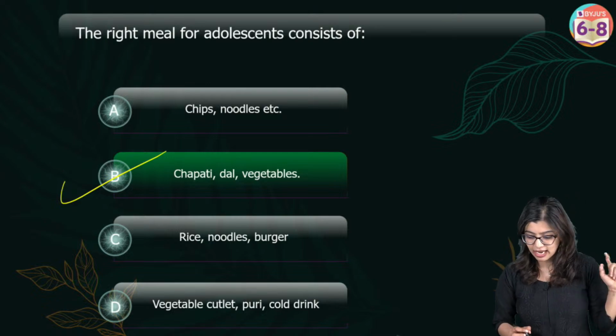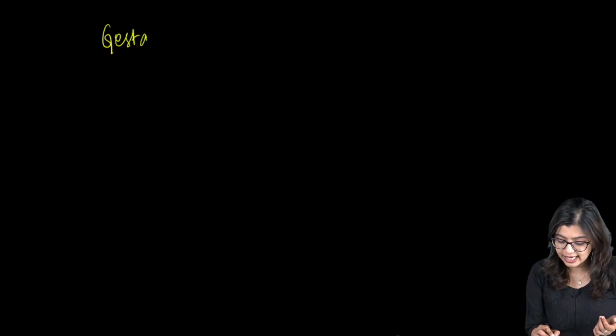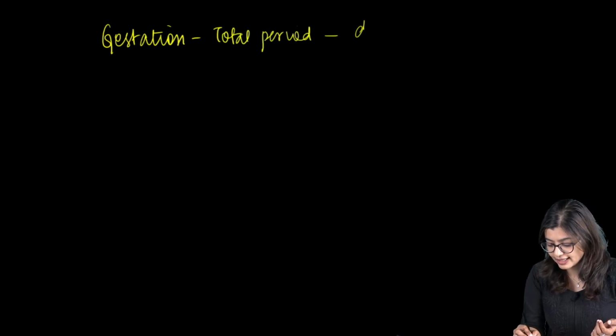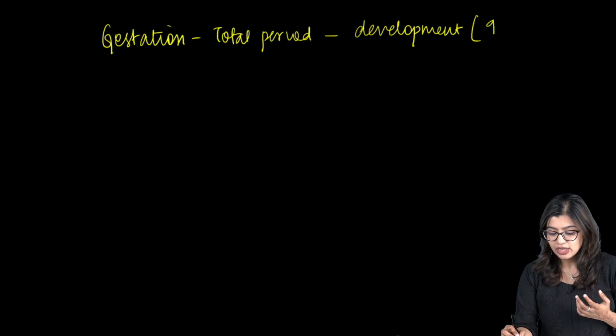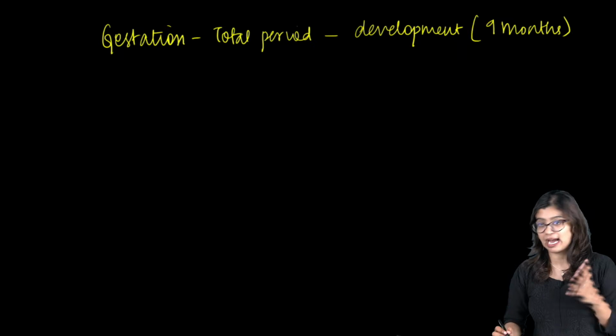But before that, quickly, we have direct development and indirect development. Gestation is basically the total time period it takes for development of the young one, from zygote to full development. The gestation period in human beings is 9 months.